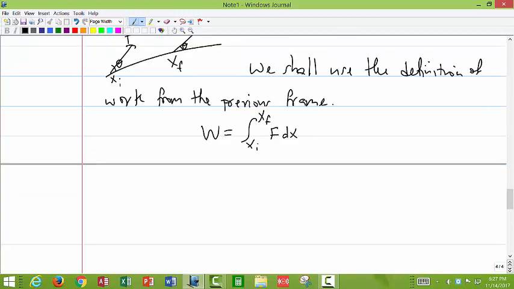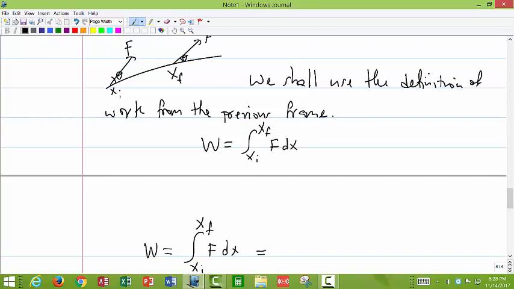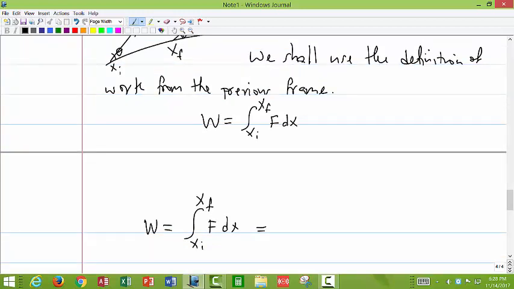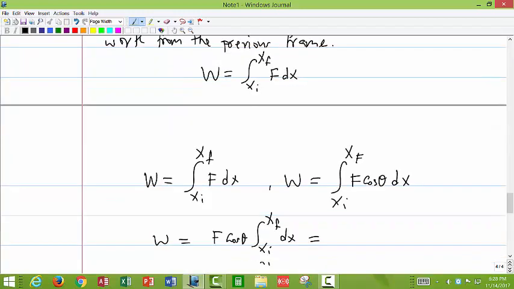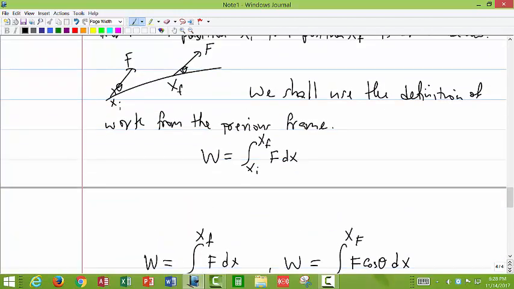So the force in this case would be the force lying along the line. So we're just taking the f cosine theta out, where the f cosine theta is just the projection of f along this axis. So this is f subscript x, which is just f cosine theta.